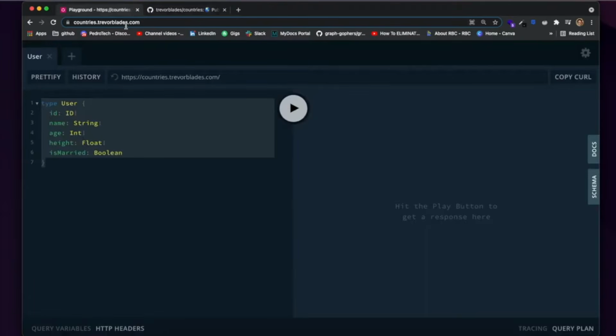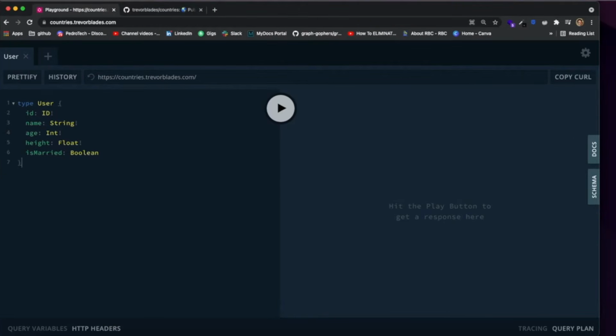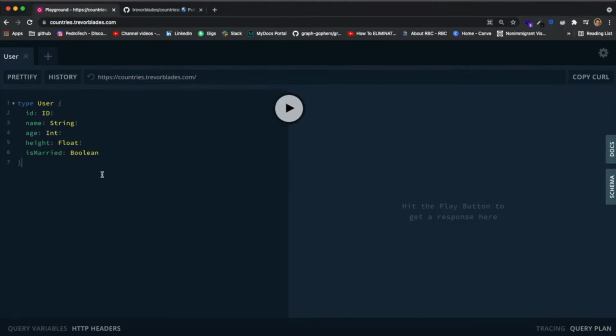So you'll be able to go to this link over here where you can use this beautiful interface in order to make the requests. So I'm just going to open this up a little bit like this, so it becomes full screen. So as you can see over here, I opened up this website. This is actually an online version of GraphQL Playground, which is kind of like a software like Postman, but for GraphQL. You can use Postman or other API testers to make GraphQL queries. However, I highly recommend using something like GraphQL Playground because it has a lot of built-in cool stuff that will help you throughout your way.